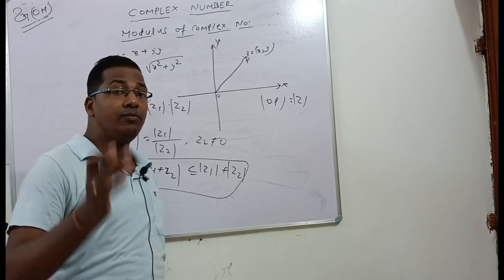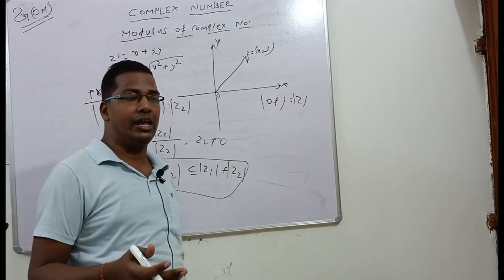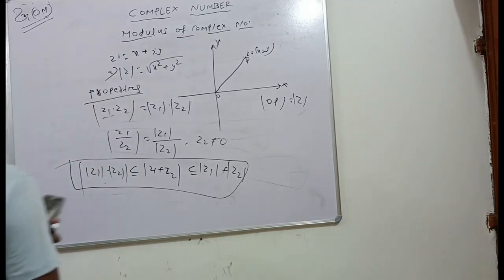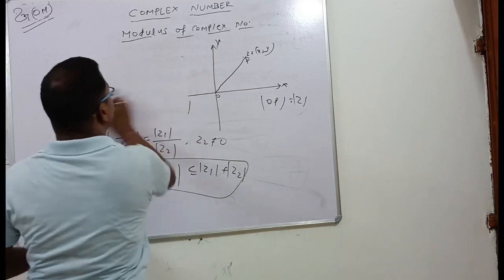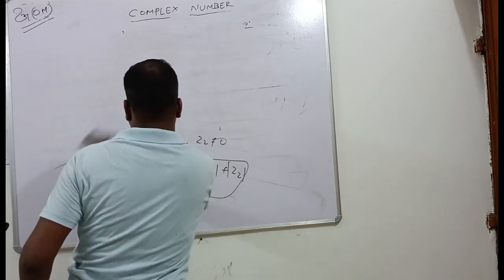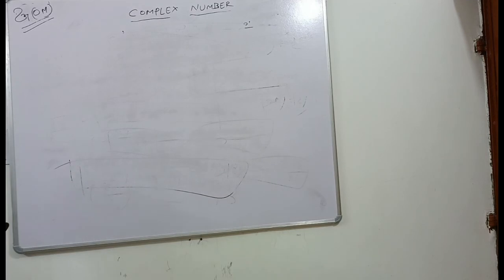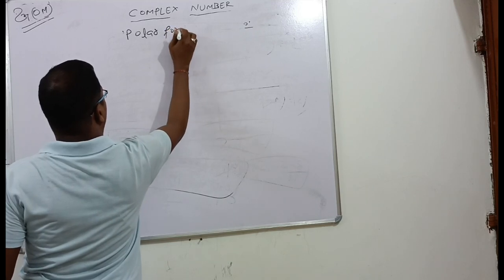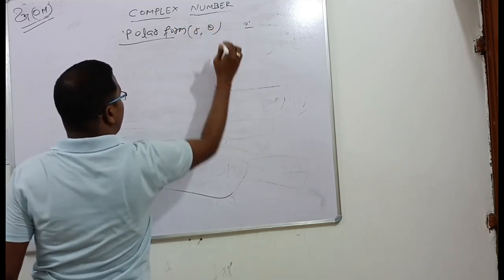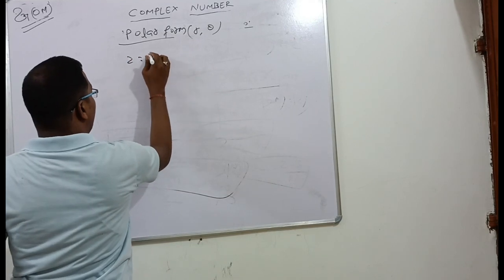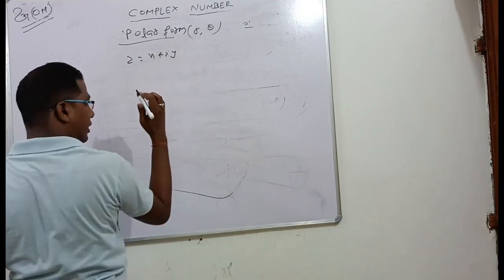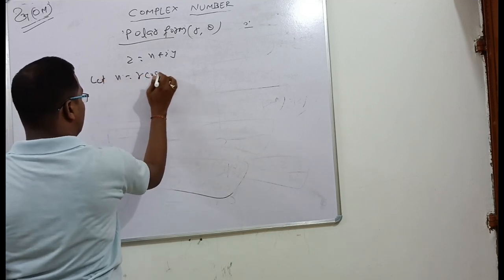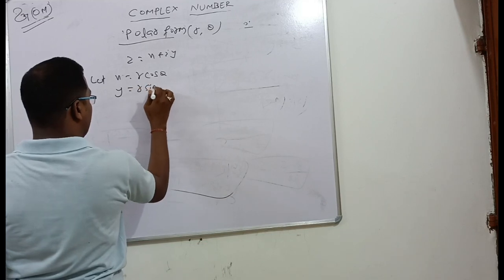Next we can find how a complex number can be written in polar form, r theta. Polar form means r theta. Here z is equal to x plus iy. Let x is equal to r cos theta, y is equal to r sin theta.